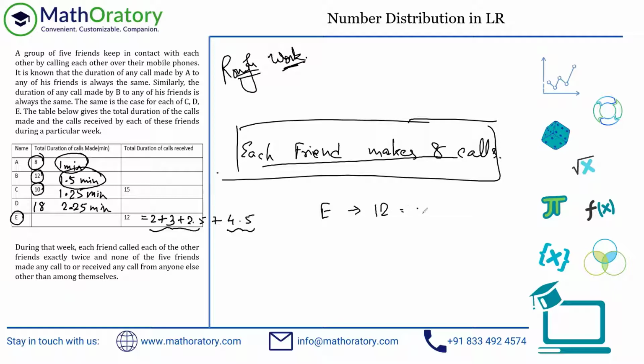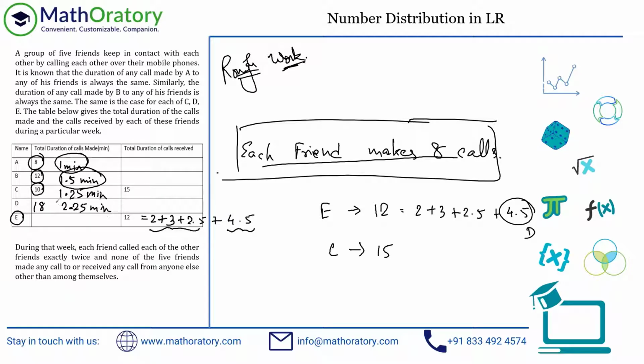So 12 is equal to 2 plus 3 plus 2.5 plus 4.5. So this part is from D. I'll just keep a note of that out here. And similarly, I'll focus on this 15, the calls received by C, which is 15, because now I can make use of this, right?